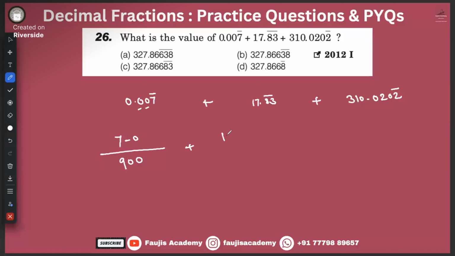Plus over here 1, 7. Forget the bar and point. Minus, now forget the digits under the bar. We are left with 17. Divided by 9 written as many times as there are digits under the bar. 2. Is there any digit without bar after the point? No. So we don't have to write 0. Then 3, 1, 0, 0, 2, 0, 2.